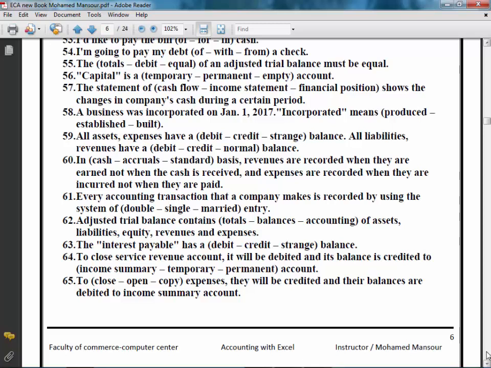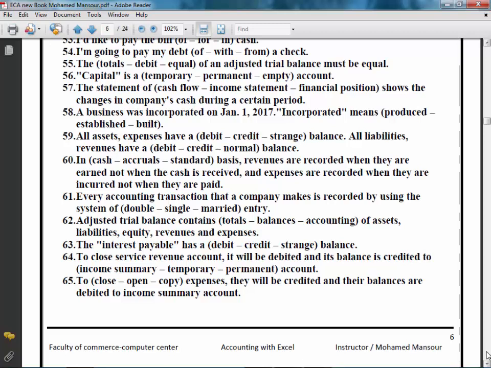Number 60. In cash, accruals, standard basis, revenues are recorded when they are earned, not when the cash is received, and expenses are recorded when they are incurred, not when they are paid. So in accruals basis, the right answer is accruals.